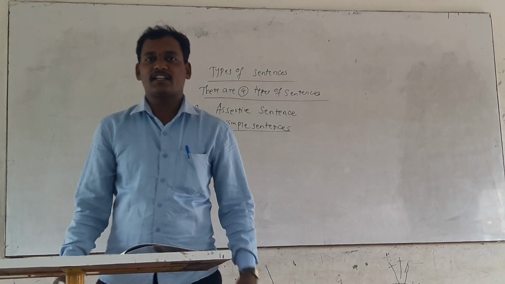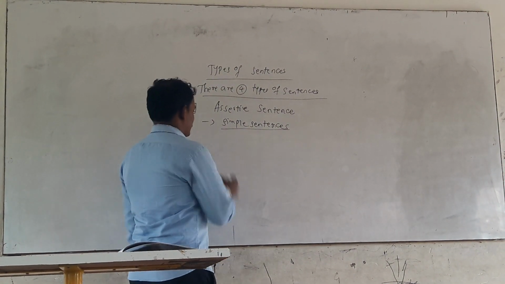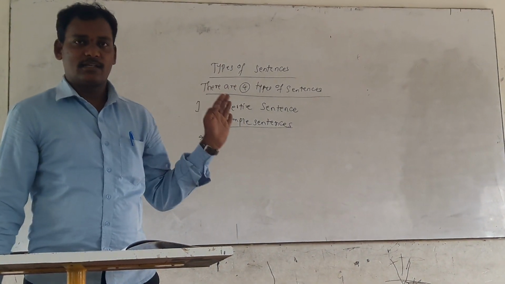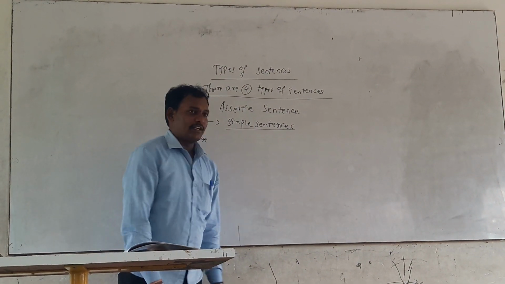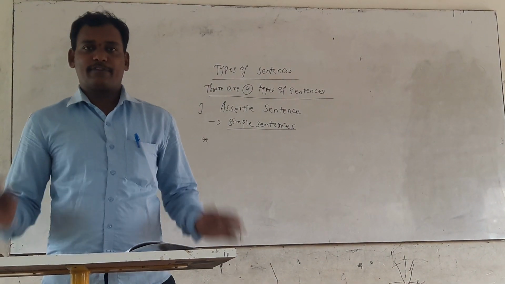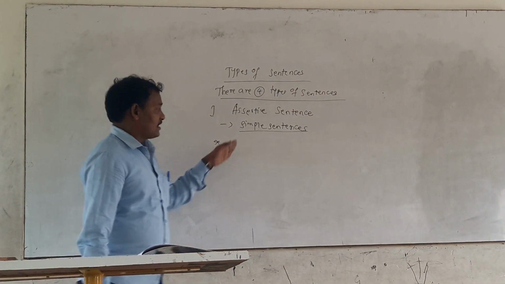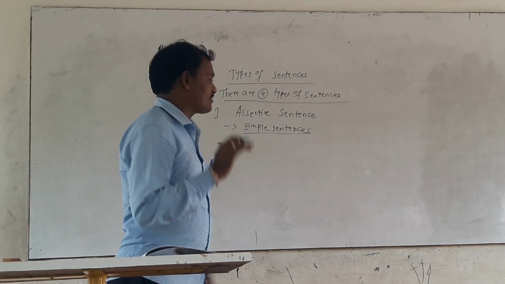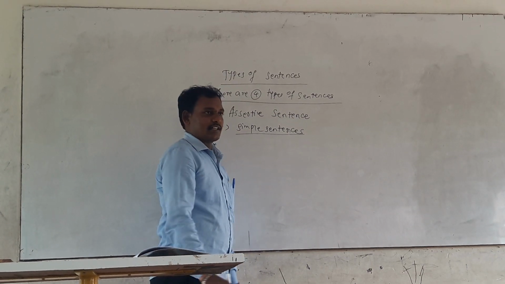When you learn tenses, you learn the simple present tense, simple past tense and simple future tense. Like this, the first of these types of sentences is the assertive sentence.